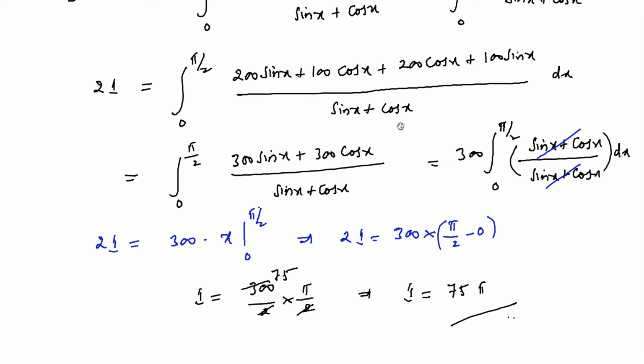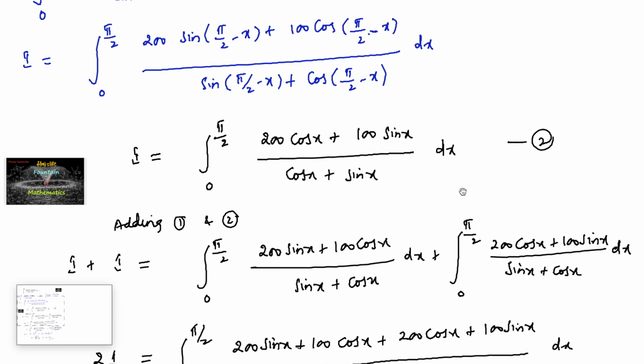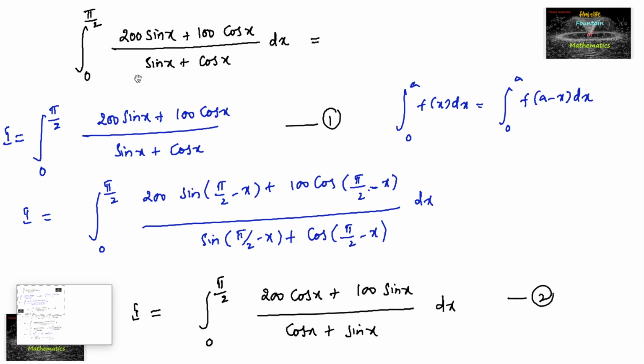So therefore we can conclude that the value of integral over 0 to pi by 2 of (200 sin x plus 100 cos x) upon (sin x plus cos x) dx is nothing but 75 pi.